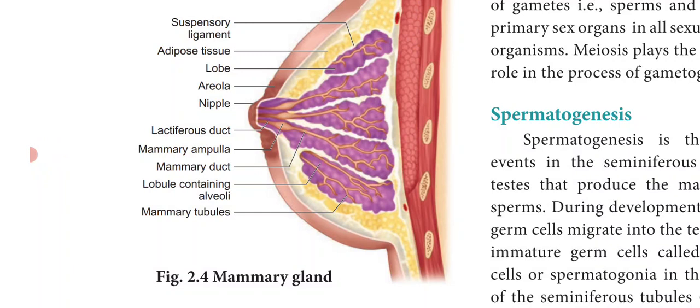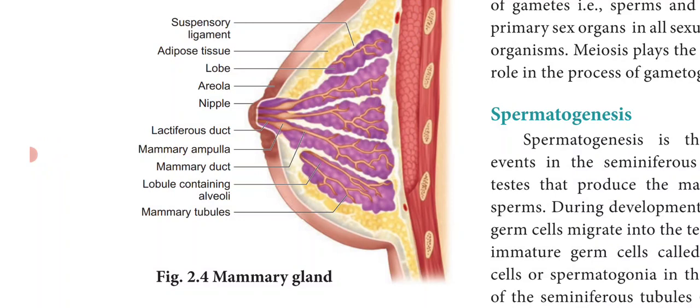The mammary glands are present in both sexes. That is, they are present both in males as well as in females. In males, they are rudimentary. Rudimentary means non-functional or inactive. But in females, they are functional or active.